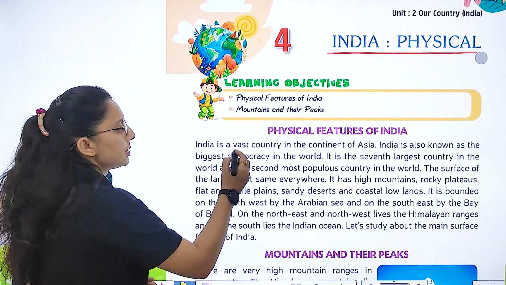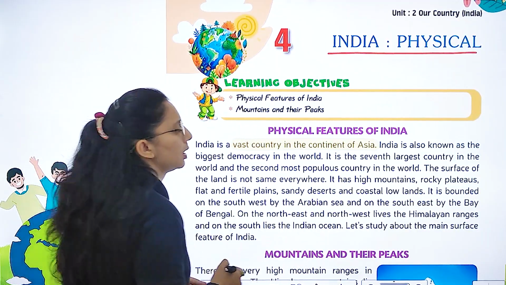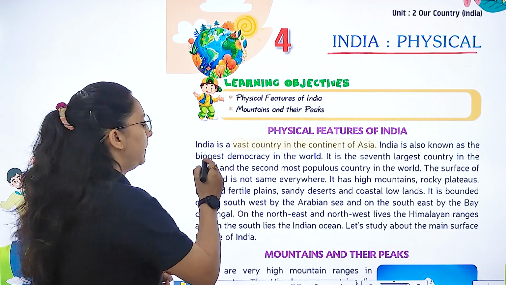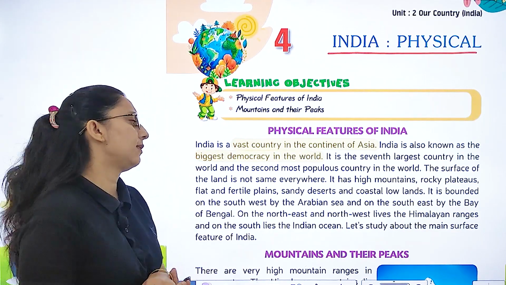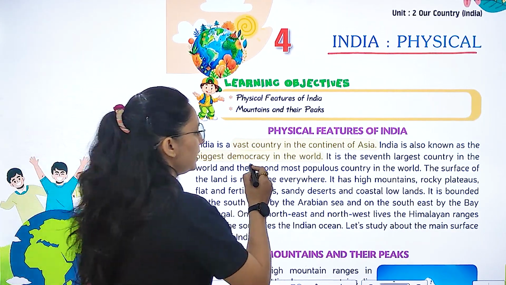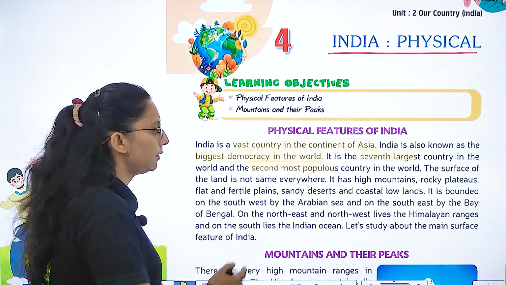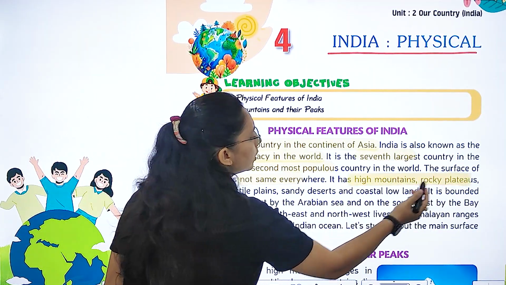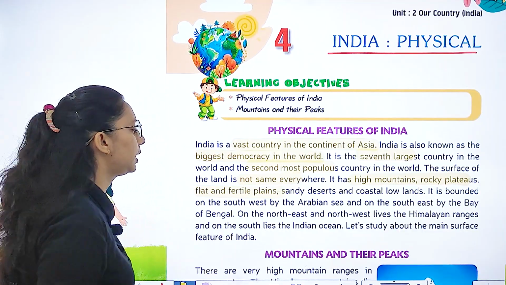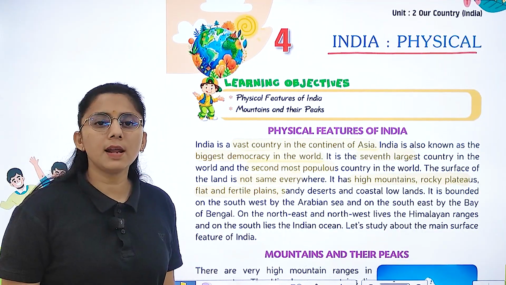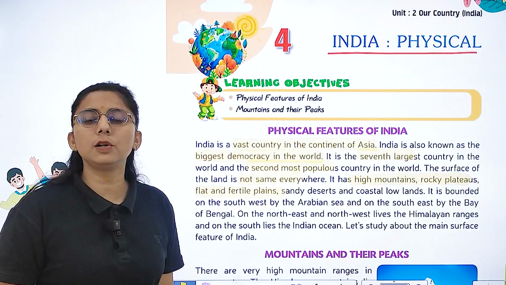As you all know, India is a vast country in the continent of Asia. India is also known as the biggest democracy in the world. It is the 7th largest country and second most populous country. The surface of the land is not the same everywhere. It has high mountains, rocky plateaus, flat and fertile plains. And you will see some sandy desert, that is Thar Desert, and coastal lowlands.